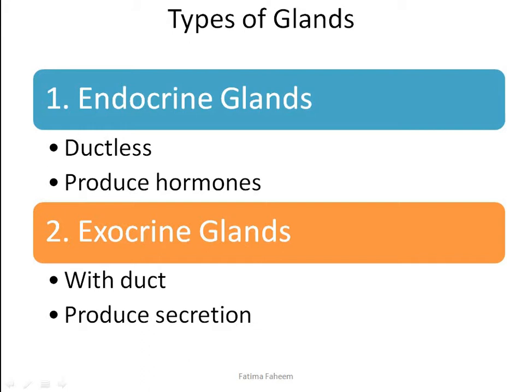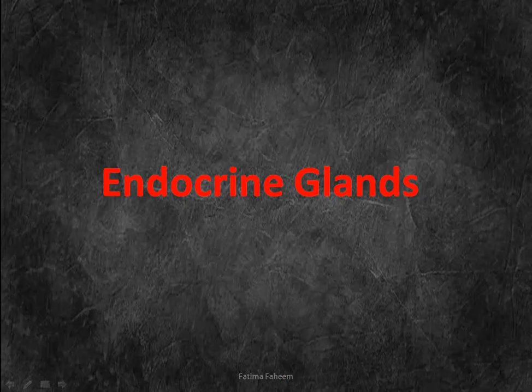Blood would act as a transporting medium and would transfer the hormones from the gland to the target organ or target organs. On the other hand, exocrine glands have a duct and they do not produce hormones, rather they have their own specialized secretion. First, let's see endocrine glands in detail.